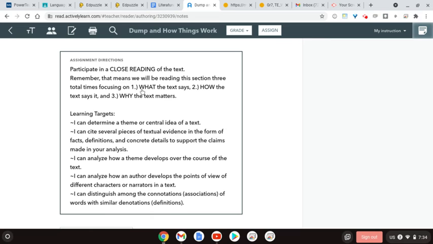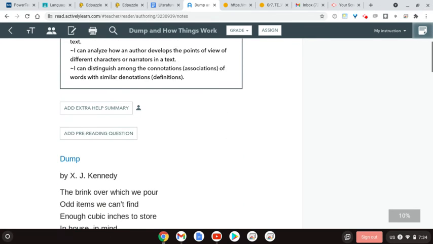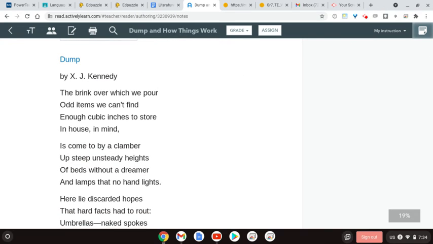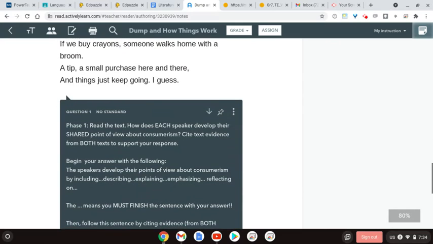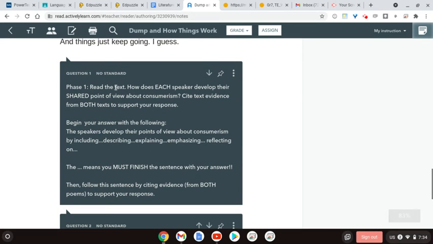As we close read, we're going to look for what the text says, how the text says it, and why the text matters as you read through the text 3 different times, looking for specific key features. In our first phase of reading, as you read through Dump and How Things Work, you're going to be looking for what the text says by reading the text and thinking about how each speaker develops their shared point of view about consumerism. So the key features of this is that they do have a similarity here. This is a comparison. They have a shared point of view. So they both have the same point of view about consumerism.